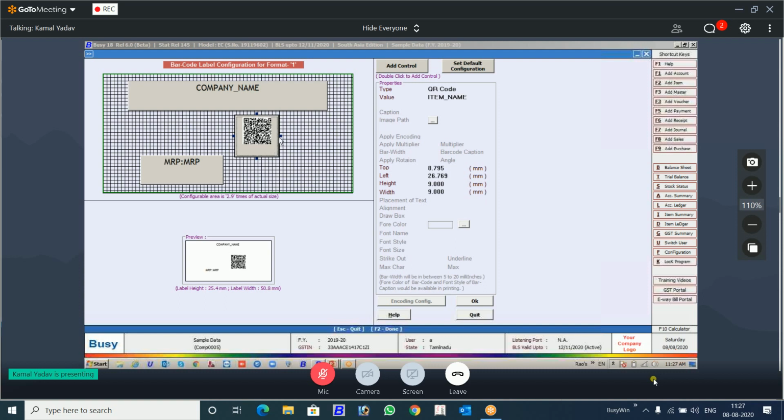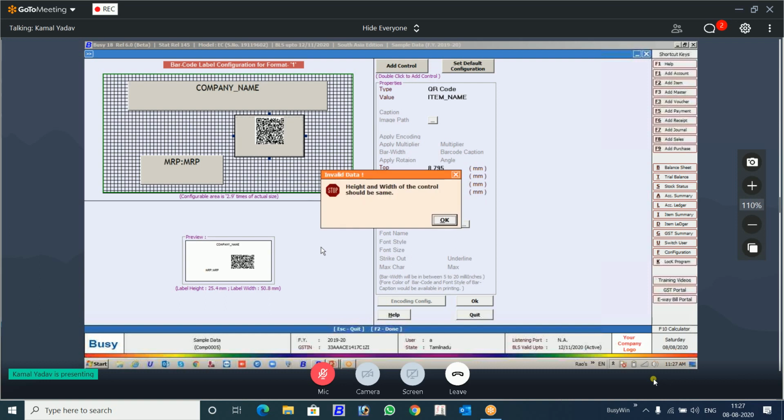Otherwise, it won't allow you to do the configuration. It will give you a message: height and width of the control should be same. So it should be same. 9 and 9, you want to give 10 and 10, 11 and 11, whatever space you want to give for the QR code, but make sure this height and width is same for this QR code, because this should be in the form of a square, not a rectangle.